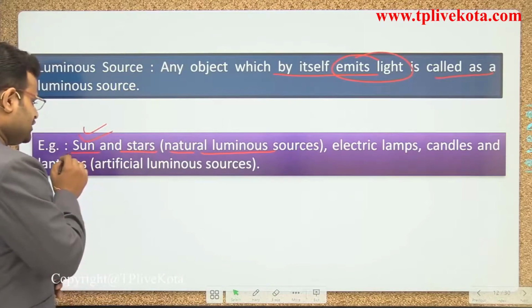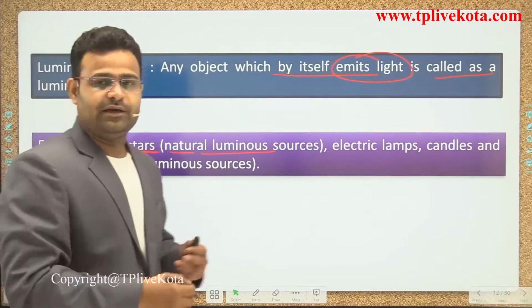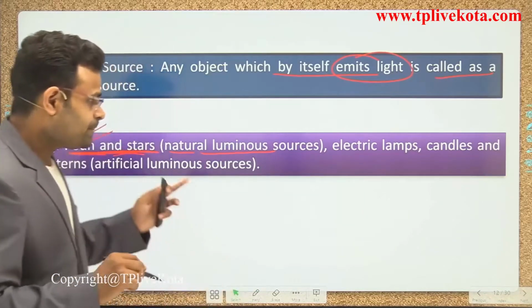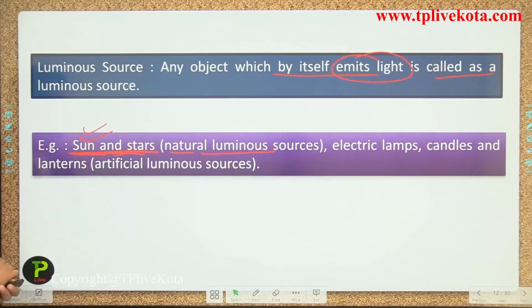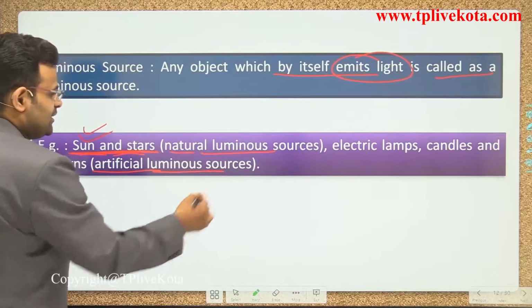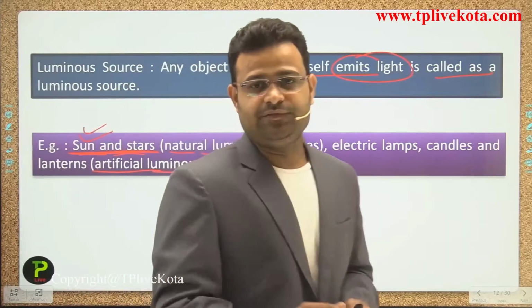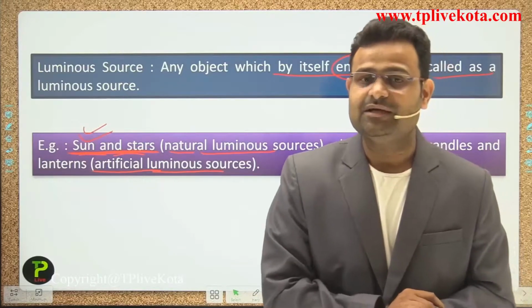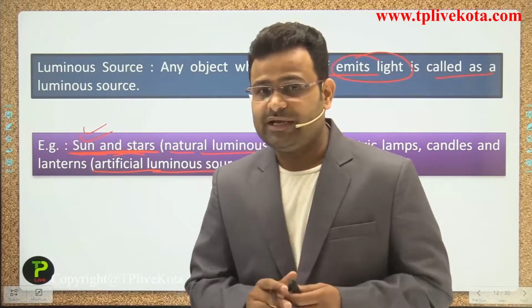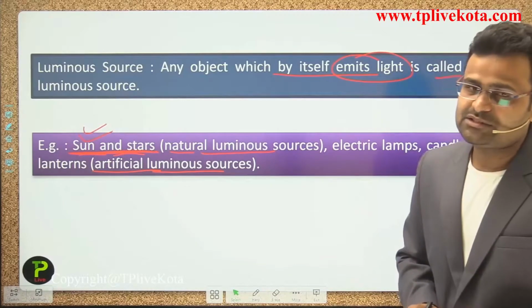Why natural luminous sources, guys? It is not developed by us. It is developed by nature, guys. And the second type is electrical lamps, candles and lanterns, which are artificial. It is a luminous source, guys, but it is an artificial luminous source. Okay, so that is the definition of a luminous source.